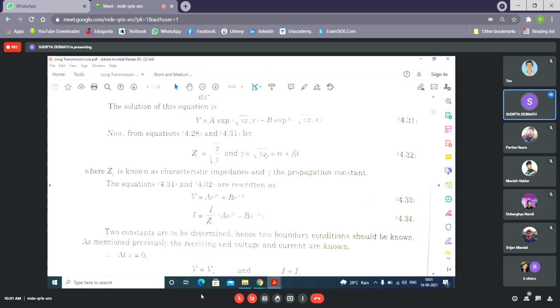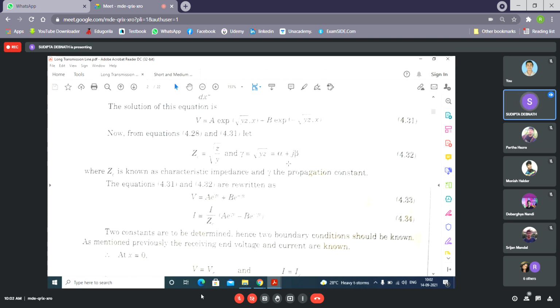Y equals j omega C, yes. So j omega will come outside, and in the root will remain LC, isn't it? So it is a complex term. If we consider a lossless line, no real term will be there.